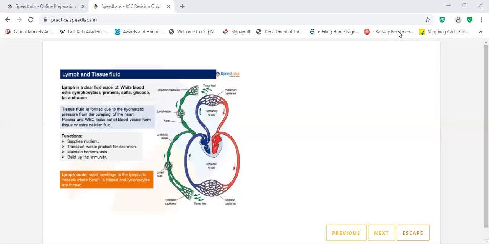And it builds up immunity. It helps in the building of the immunity of the human body. What is the lymph node? A small swelling in the lymphatic vessels where lymph is filtered and lymphocytes are formed.